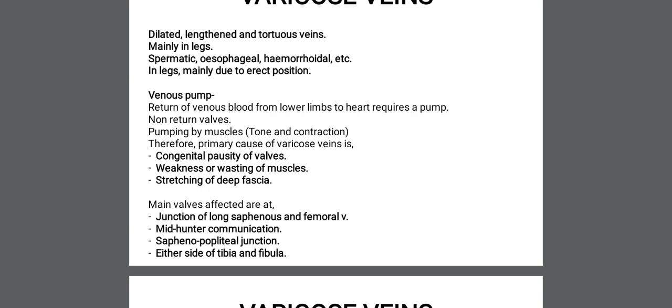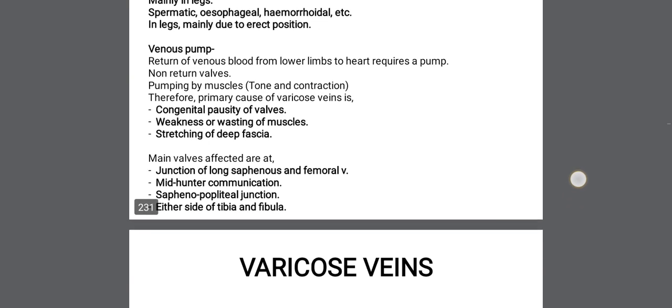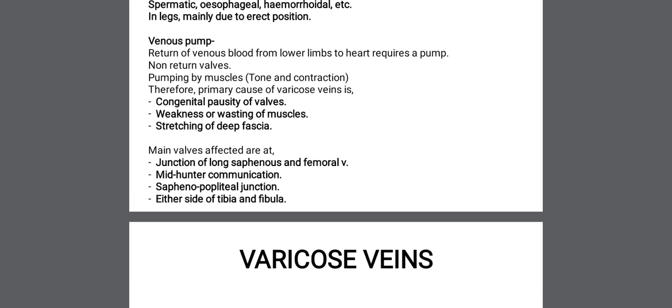Now we'll see the main walls that are affected. The main wall affected is at the junction of the long saphenous and femoral vein. This is the first wall that is affected, that is the junction between the long saphenous and femoral vein. The long saphenous is the superficial vein that drains into the femoral vein, and that drains the blood to the heart.